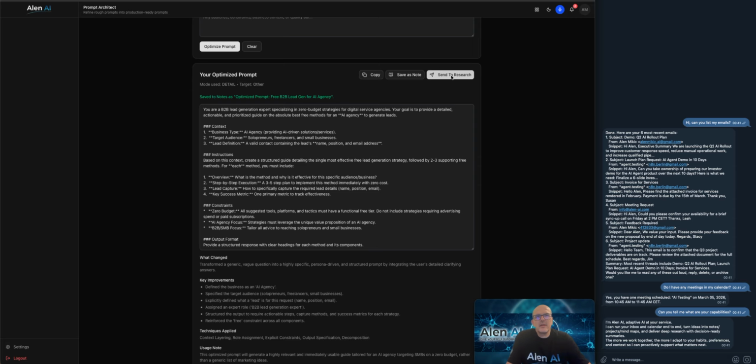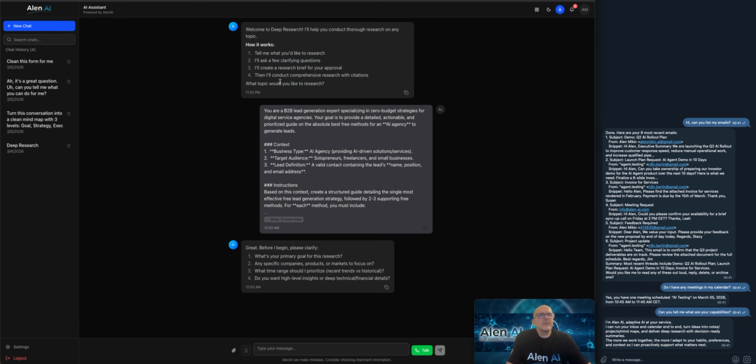So now I'm going to click send to research, and you will see that it actually opened our main interface. And on the main interface, one thing that I haven't mentioned before is this little lab flask. Now it's grayed out because we are already in the research mode, but if we were just in regular mode, and I will show you this later, this will be pink. And you can click on it, and by clicking on it you are entering the research mode. This is where you want more in-depth answers to your question. You don't want just a basic answer, but you want something more in-depth.